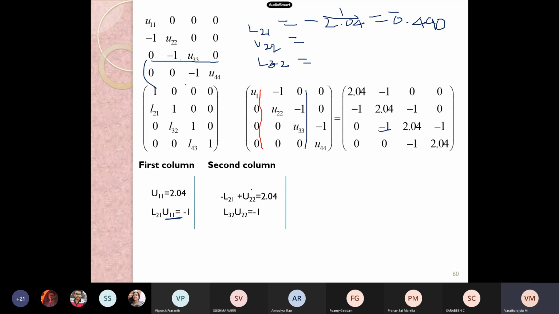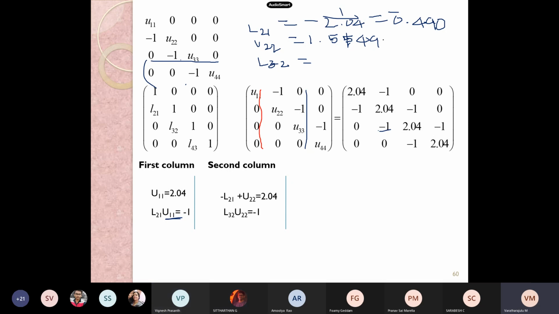Minus or minus plus, here it becomes plus. 1.55, yes, 1.549 something. Be precise with 3 digits.